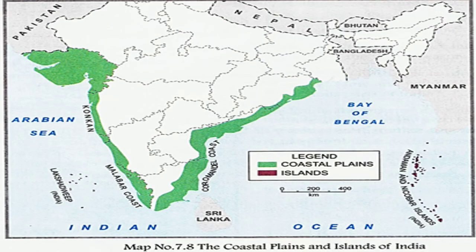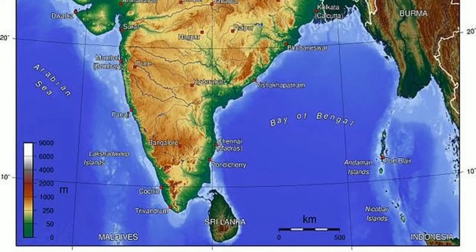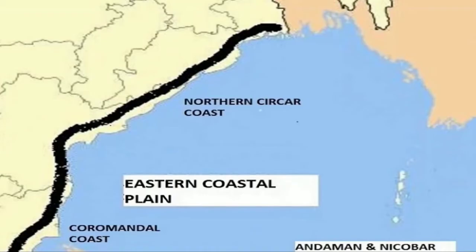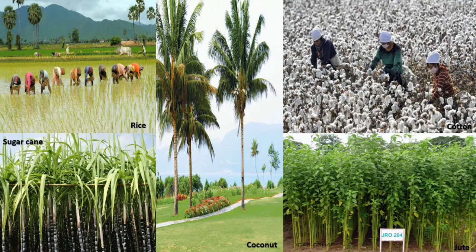The eastern coastal plains lie between the Bay of Bengal and the Eastern Ghats. They begin from West Bengal and pass through Odisha, Andhra Pradesh and Tamil Nadu. Like the western coastal plains, they also end at Kanyakumari. These plains are wider than the western coastal plains. The northern parts of these plains are known as the Northern Sirkars and the southern part is called the Coromandel Coast. The region is very fertile with plenty of water available for growing rice and sugarcane.